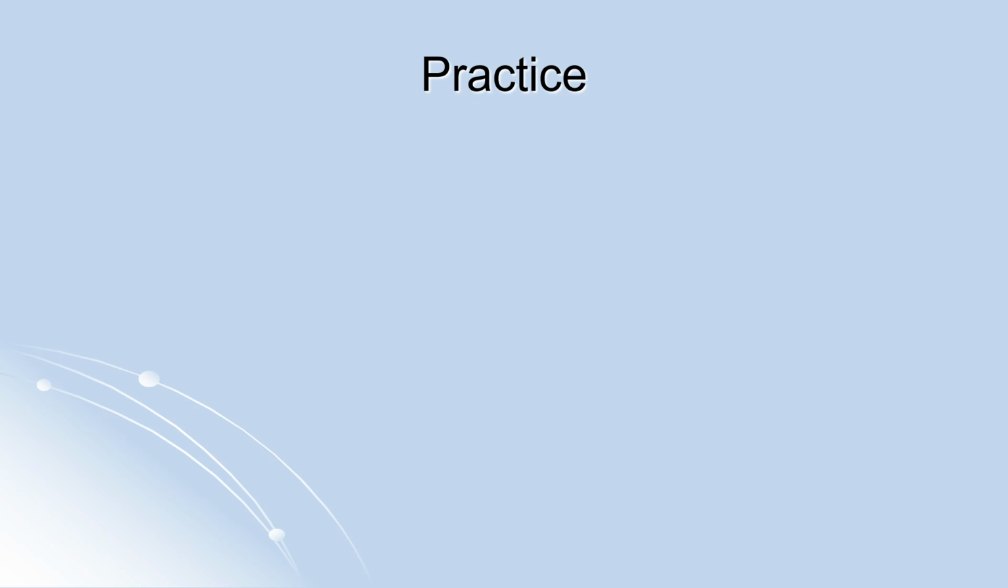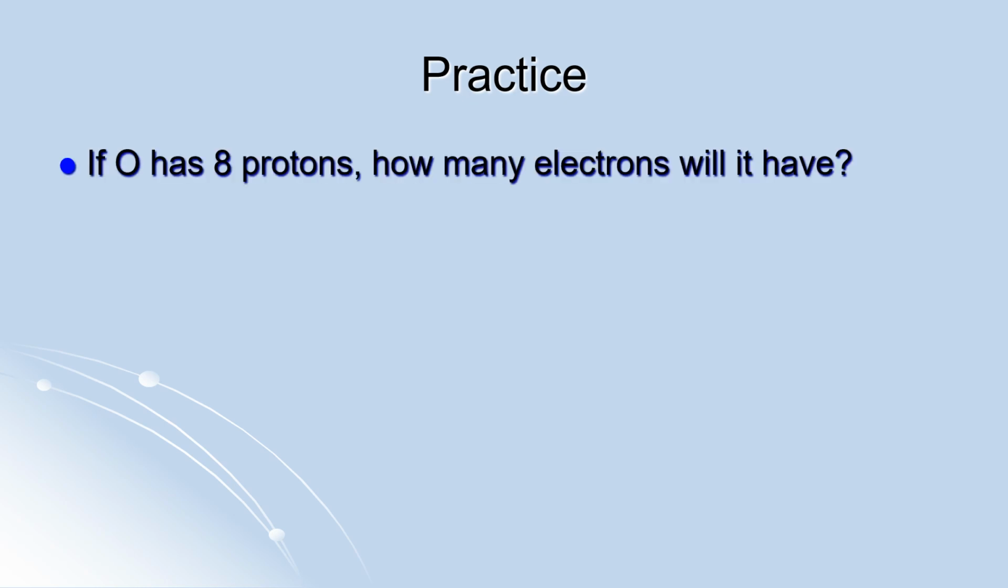Finally, let's get some questions to review that even further. So if, let's say, we are looking at oxygen, which has 8 protons, how many electrons will it have? So remember we said that in a neutral atom, number of protons is equal to the number of electrons. So because this question is not telling you that this is an ion, which means we are talking about a neutral atom. So because oxygen has 8 protons, this is going to have 8 electrons as well.